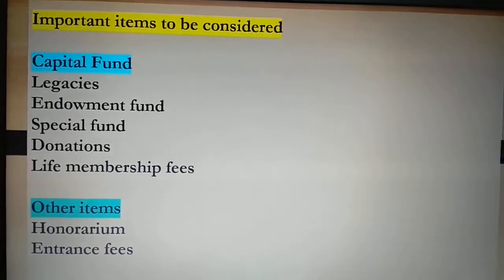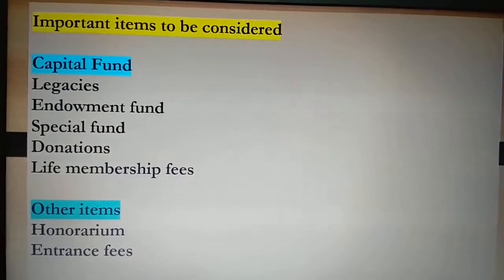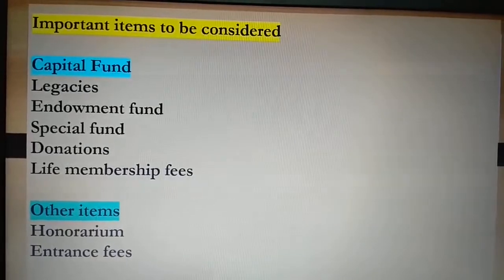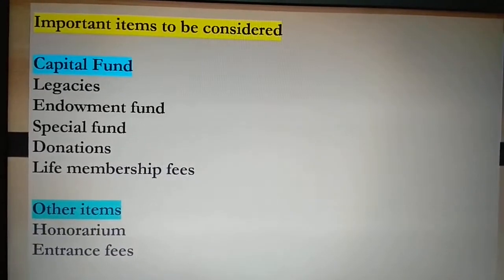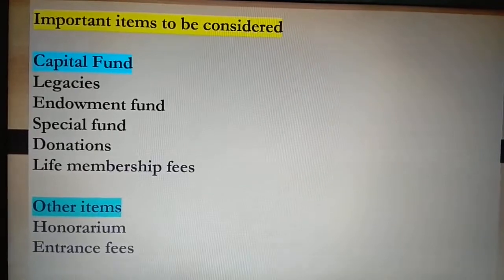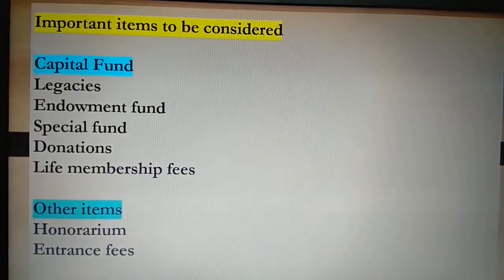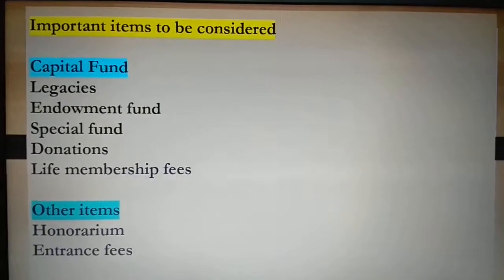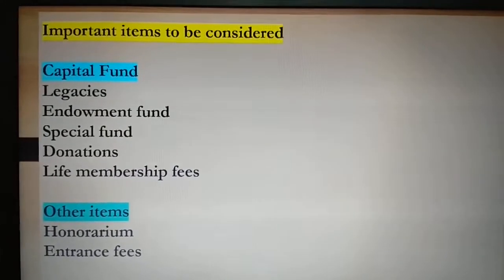Next, entrance fees. What is this entrance fee? If a member who wanted to act or take part in the trust, he needs to first pay an admission fee or an entrance fee to the concerned institution. So these are the important items to be considered by us.